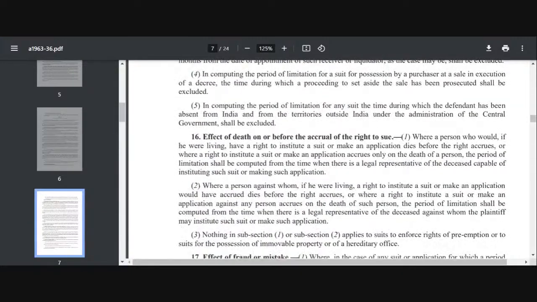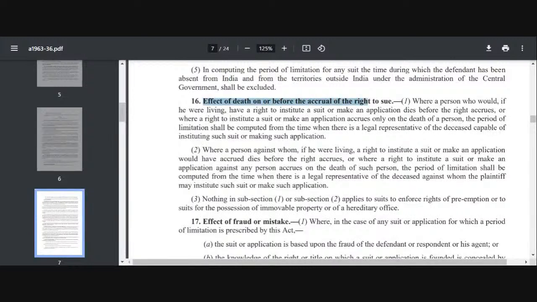Now 16 is important, effect of death on or before the accrual of right to sue, right? Now what is the effect of death? What does Section 16 say, students? If you see Section 16, what is it saying?